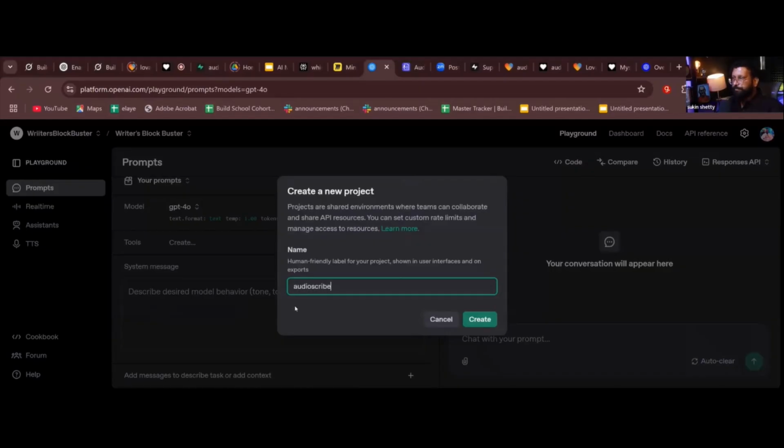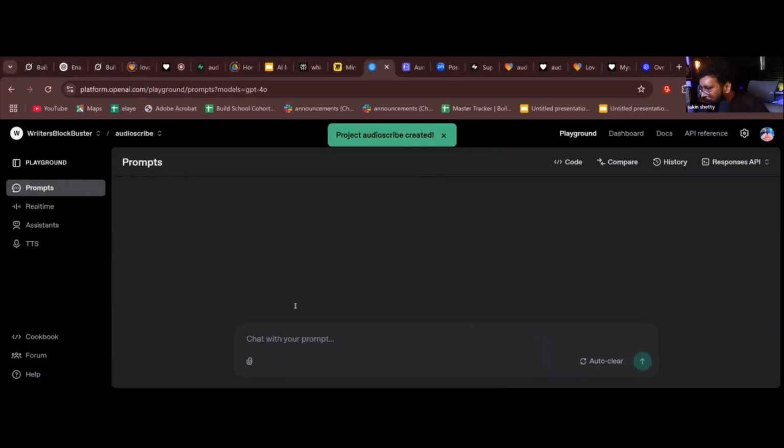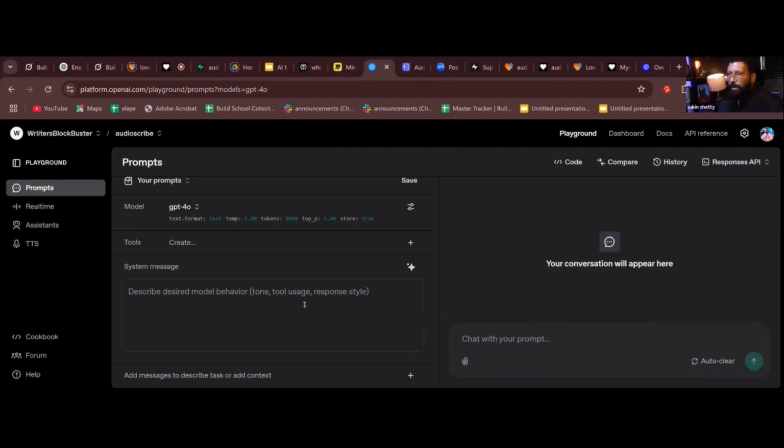But isn't the OpenAI generated for premium users? No, it is not for premium users. Whatever plan you have, you still need to pay for API calls. I'll show you where you need to pay. Okay, for every API call, it takes some money. I'll show you how much money it takes. Now, once you create a project, you'll get something like this.